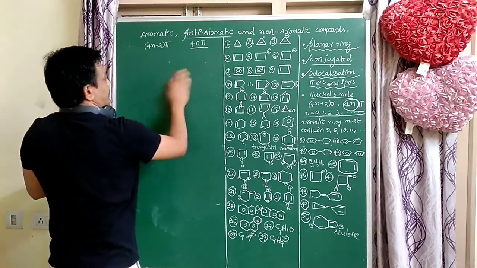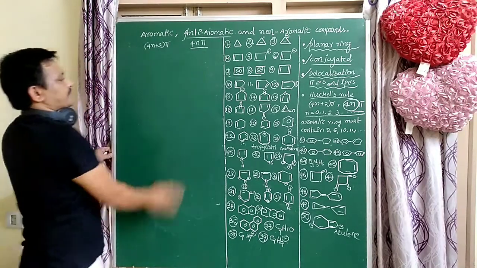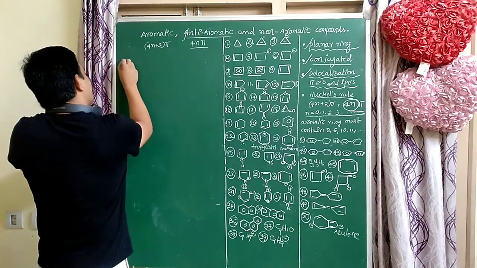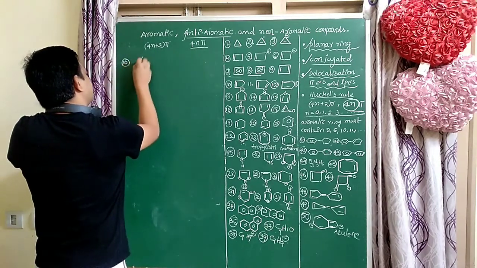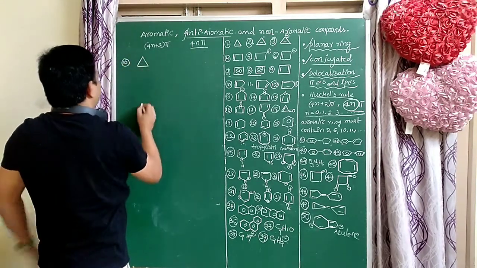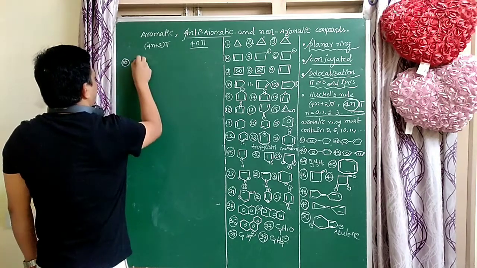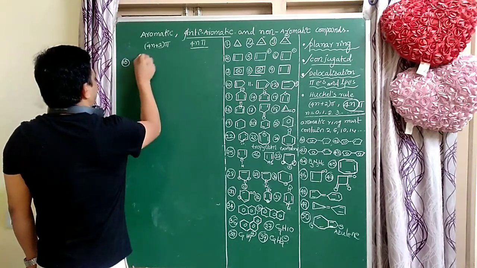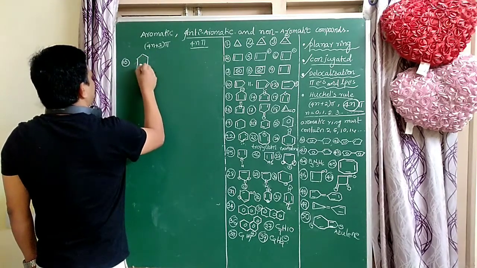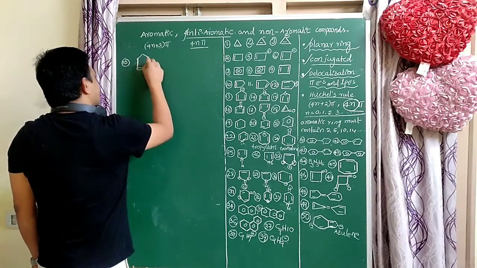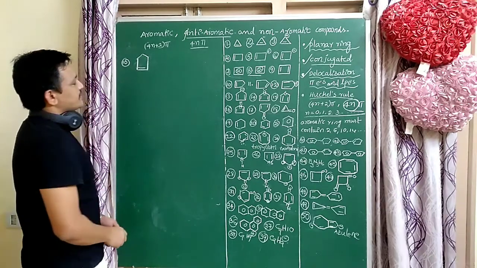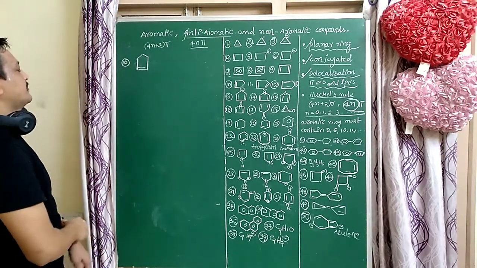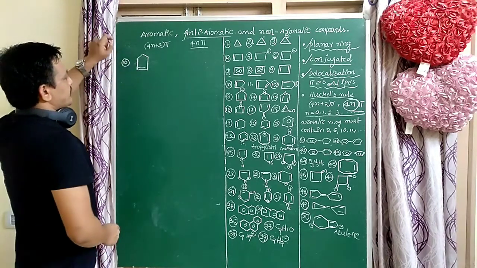So next, five-membered rings. Example 10. Five-membered ring. In this ring there is a double bond, but there is no conjugation, there is no delocalization of pi electrons. Why?